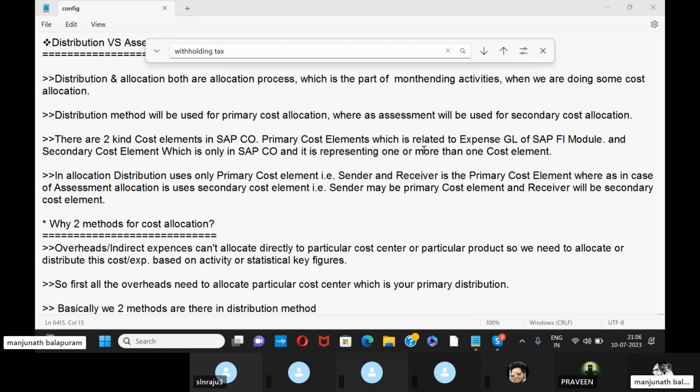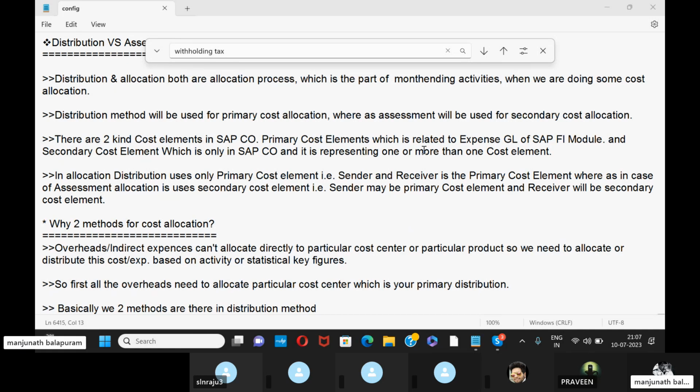Whereas in assessment allocation, the sender may be a primary cost element, but the receiver will mandatorily be a secondary cost element only. See the major difference. While doing assessment, the sender may be a primary cost element, but the receiver will obviously be a secondary cost element. So that is the major difference.